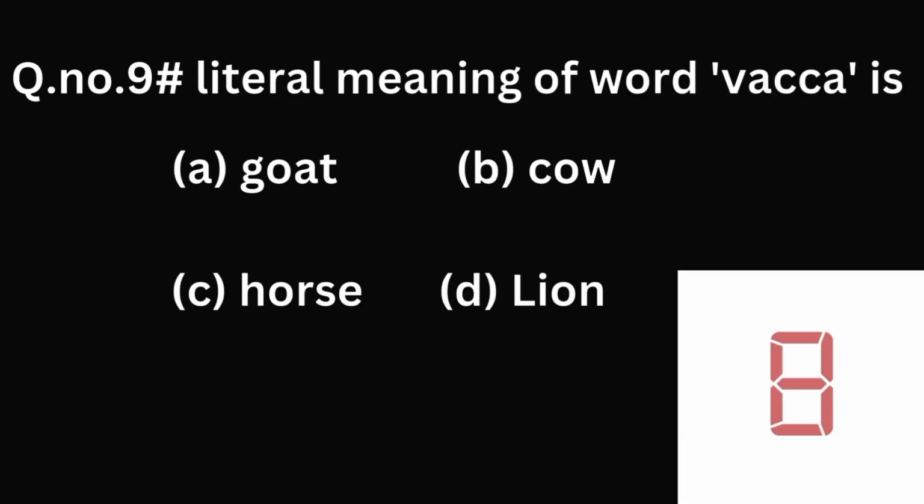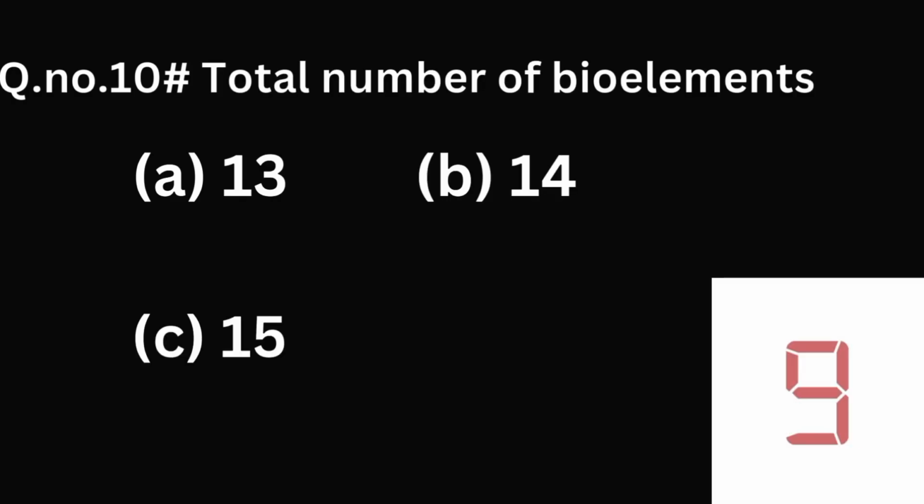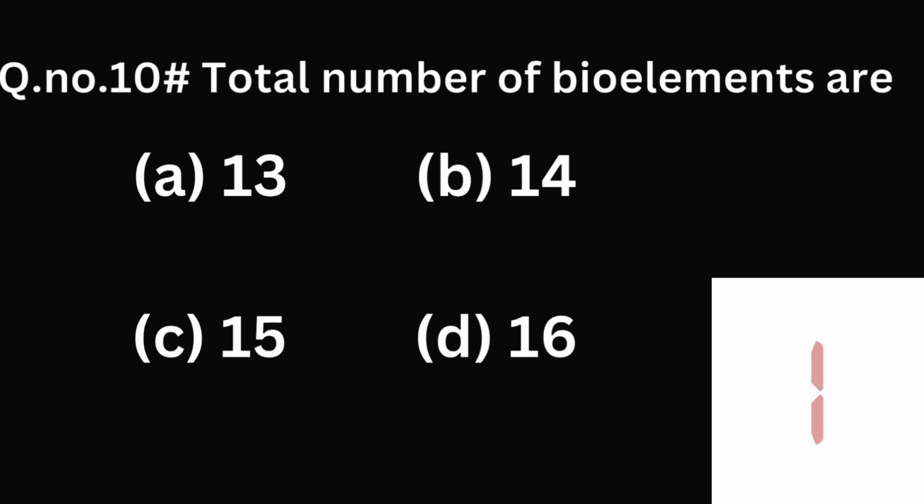Question number 9. Literal meaning of word vacca is goat, cow, horse, loin. And the answer is cow. Question number 10. Total number of bioelements are 13, 14, 15, 16. And the answer is 16.